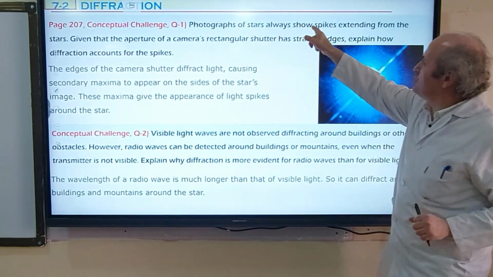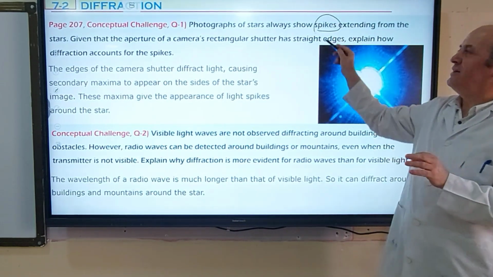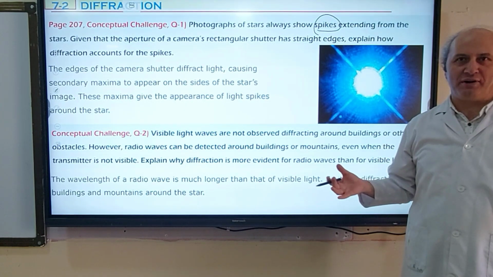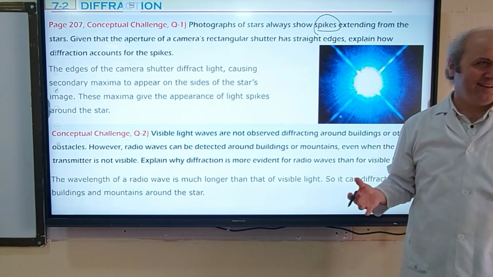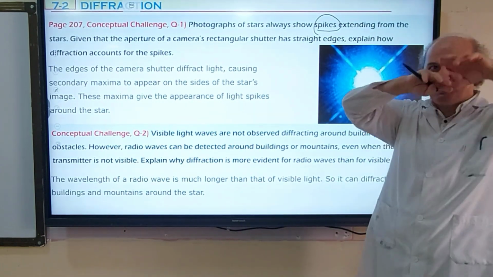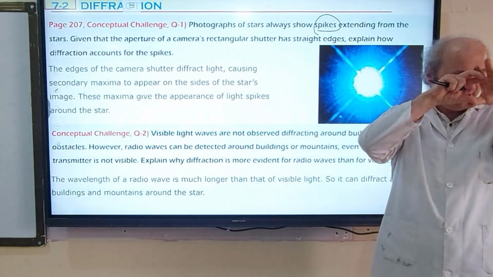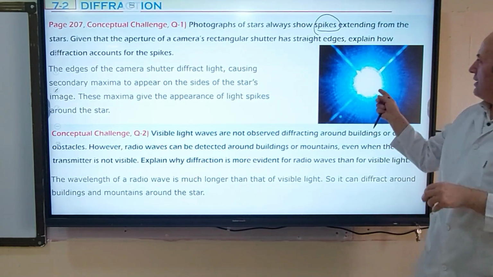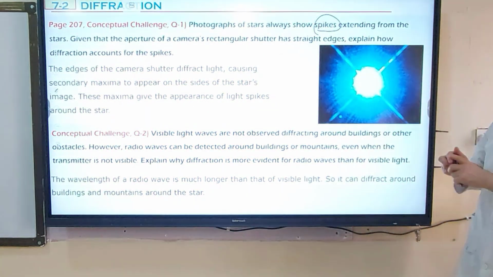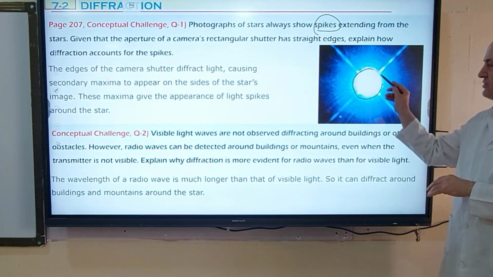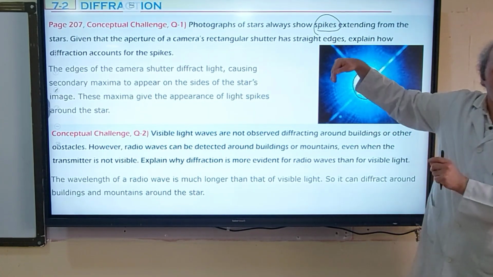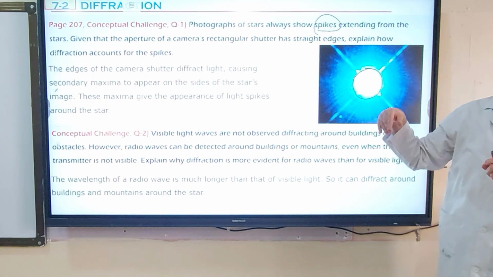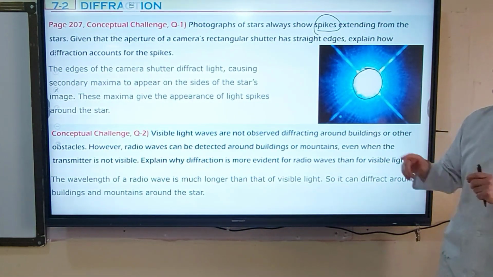Photographs of stars always show spikes. Maybe you are familiar with the word because of the coronavirus: spike protein. Normally, the coronavirus is a spherical shape, but around the sphere there are some spikes. Normally, a picture of a star must be a bright region, but around these bright regions you see some circles, dark and bright, dark and bright. So these are called spikes.